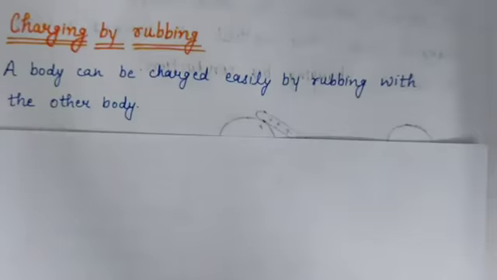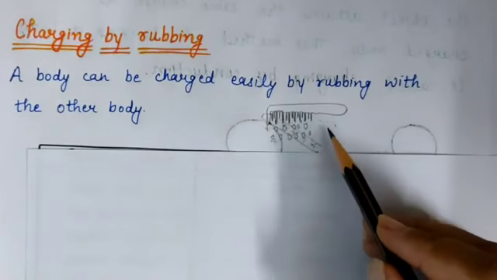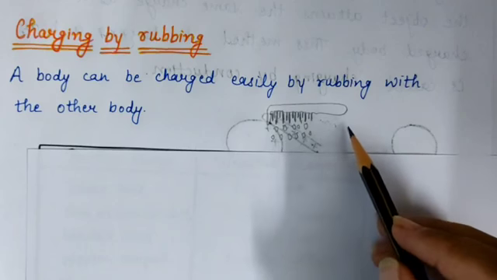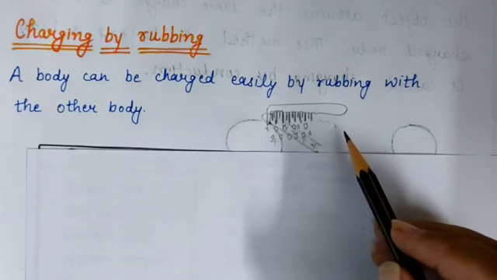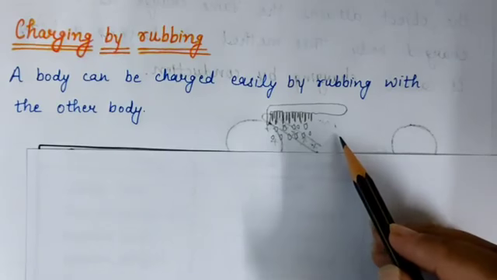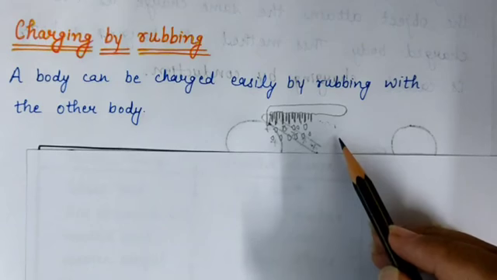For example, when you rub your comb with dry hair 8-10 times, and when you bring it near to the pieces of paper which is on a table, then you will see that the pieces of paper gets attracted to the comb. But why it happens? Why the pieces of paper gets attracted to the comb?